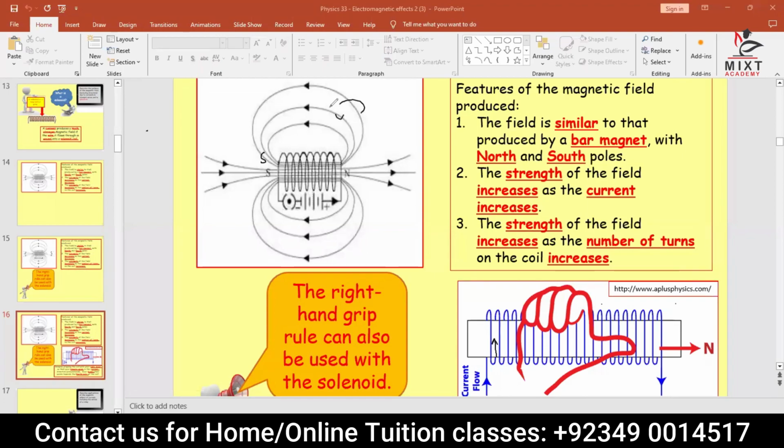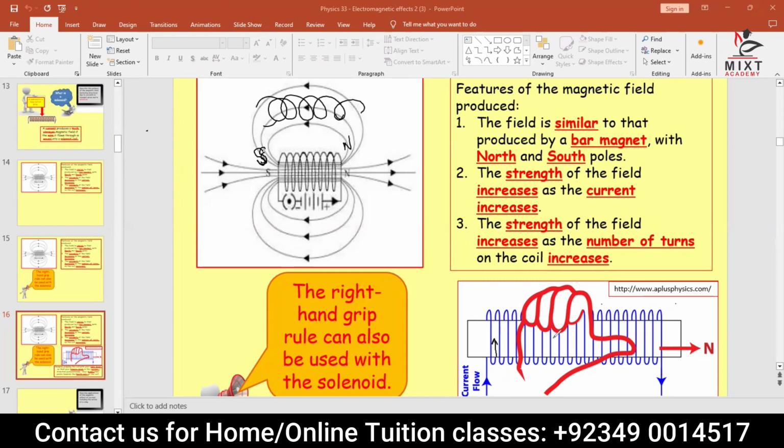Now simply remember that if current direction is anti-clockwise, the only way to curl your finger in anti-clockwise direction is that your north should be on the right hand side and your south should be on the left hand side. Understood? Keep your thumb on the right hand side and then curl your finger, same way as he did it.